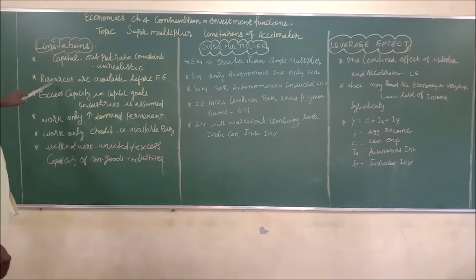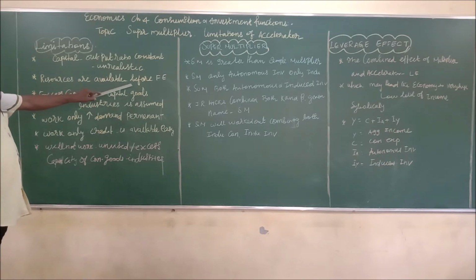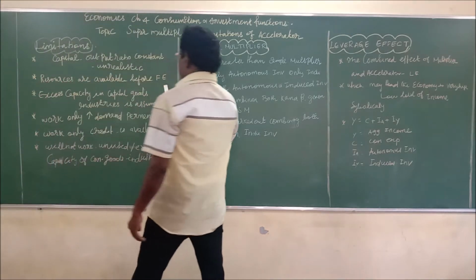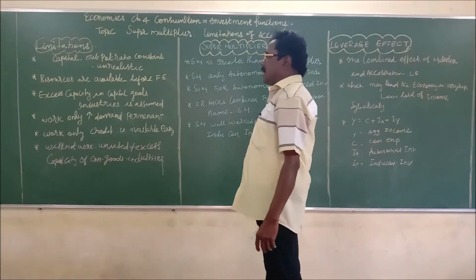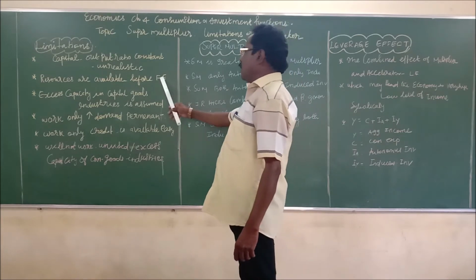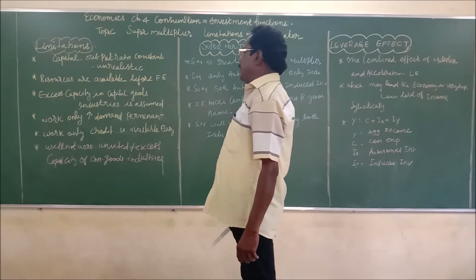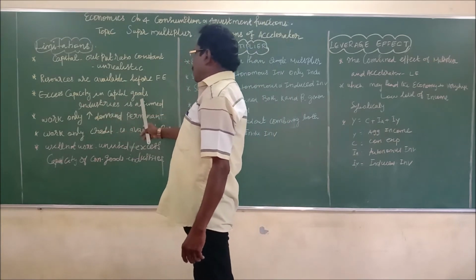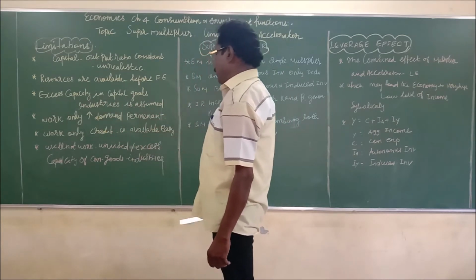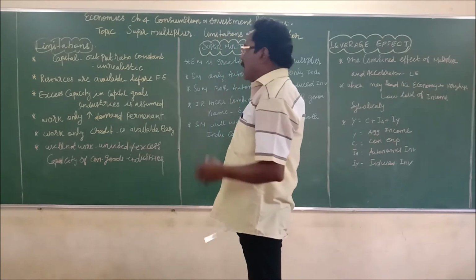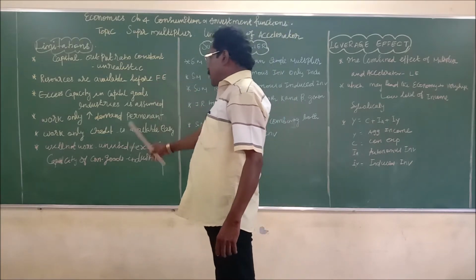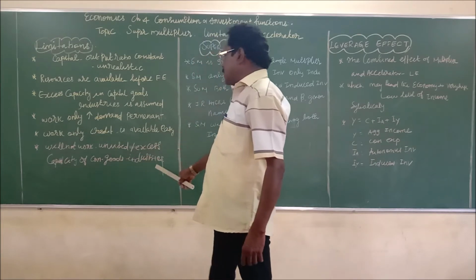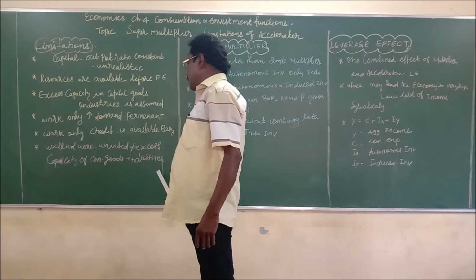Then second one, resources are available before the full employment. You know the meaning of full employment and underemployment. So the resources are available before full employment; it is another limitation. Then excess capacity in capital goods industries is also assumed. Before that, the accelerator principle will not work under unused excess capacity of consumer goods industries.